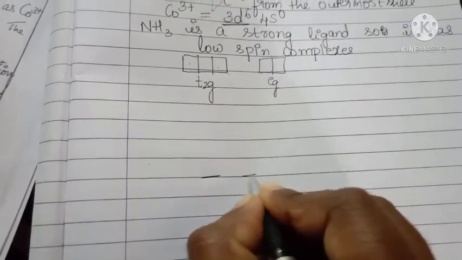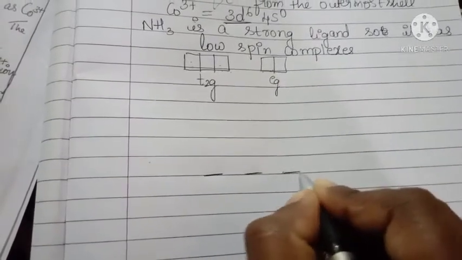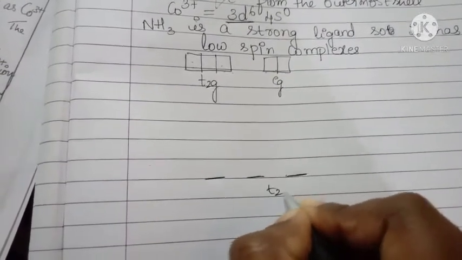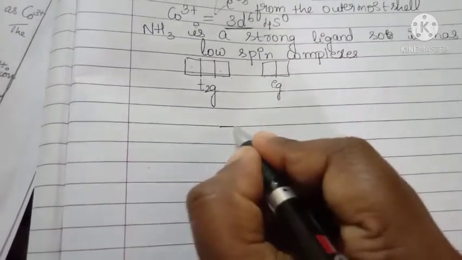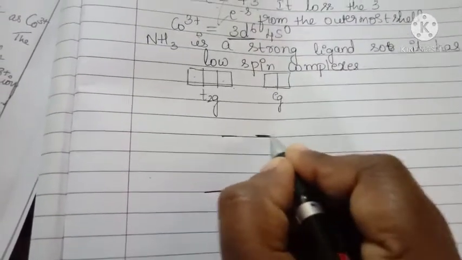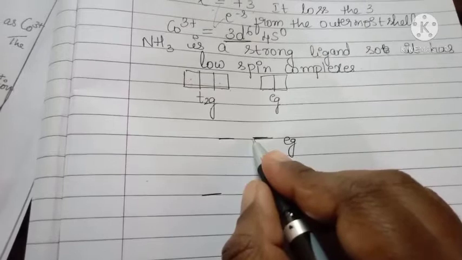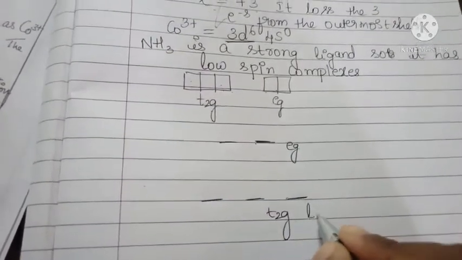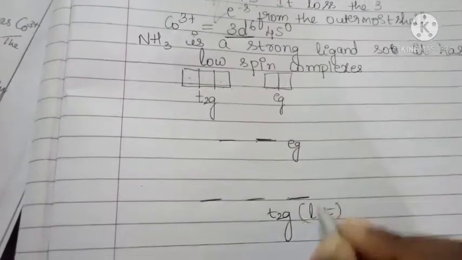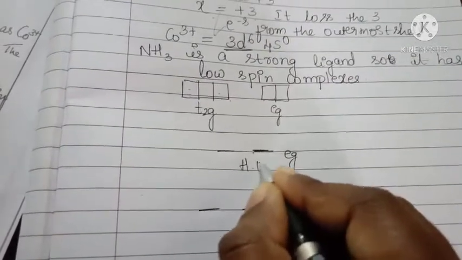Then the distribution of electrons in the T2g level and Eg level. Here this is the T2g level and this is the Eg level. In octahedral complexes, T2g is in the lower energy state and Eg is in the higher energy state. This is lower energy and this is higher energy.